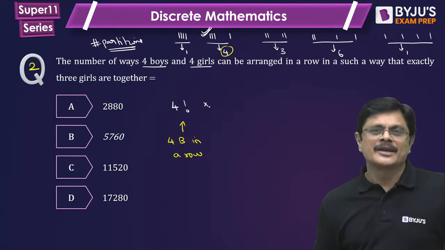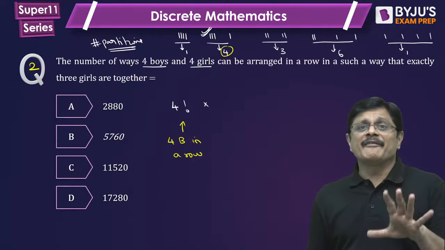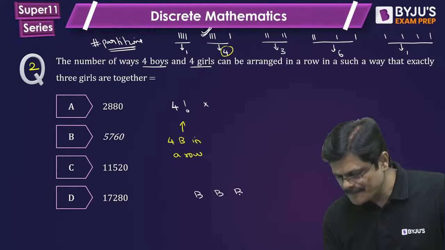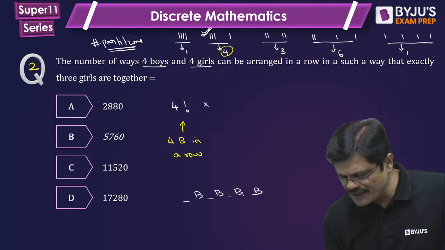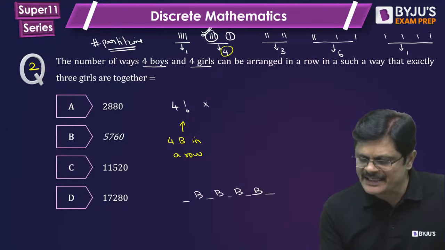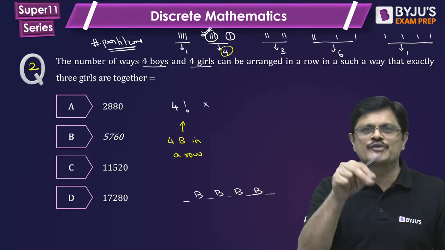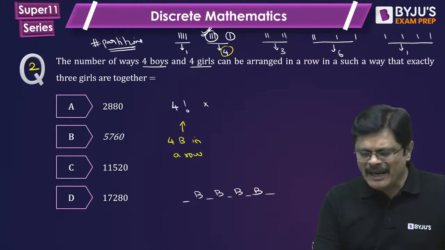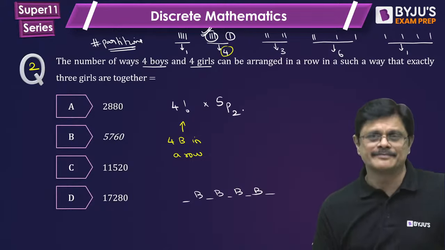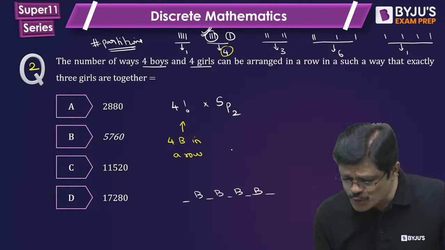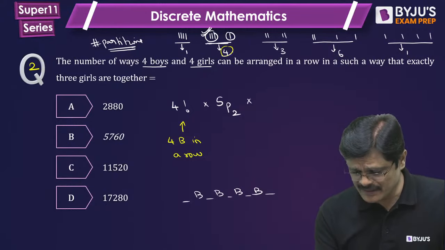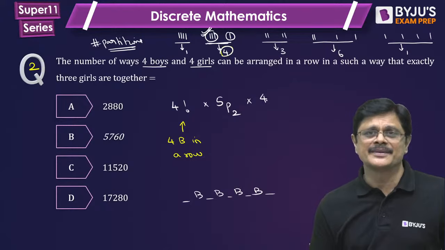Following this, look here. When 4 boys are arranged, there will be 5 gaps: 1, 2, 3, 4, 5 gaps. In the 5 gaps, you have to arrange these 2 patterns, the group of 3 and the single girl. So in 5 gaps, you have to arrange 2 patterns, and there are 4 such ways of placing the 2 patterns.